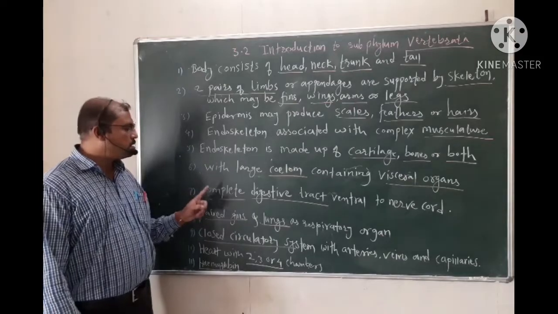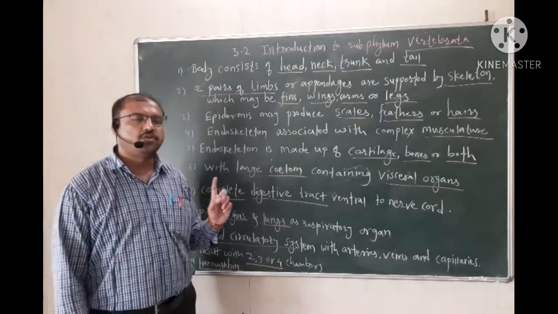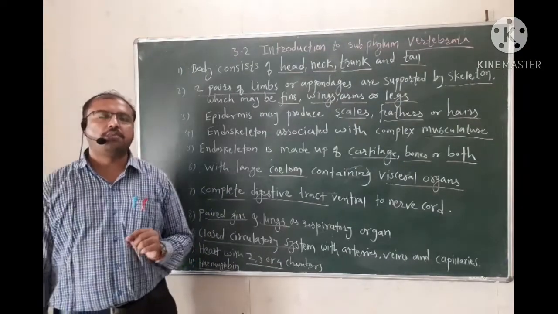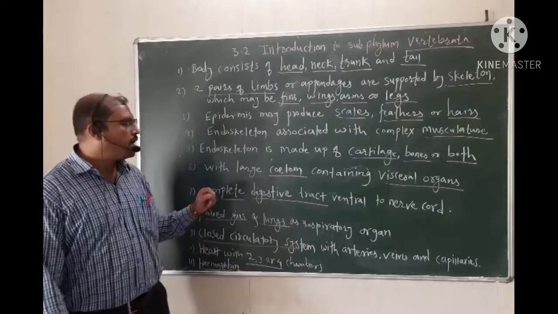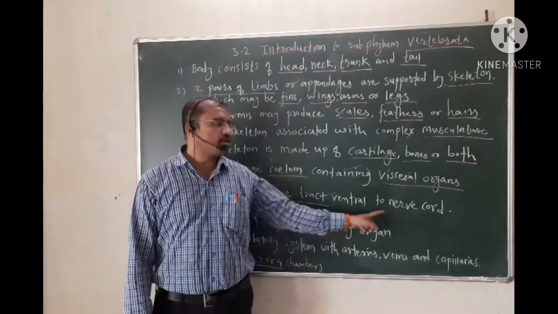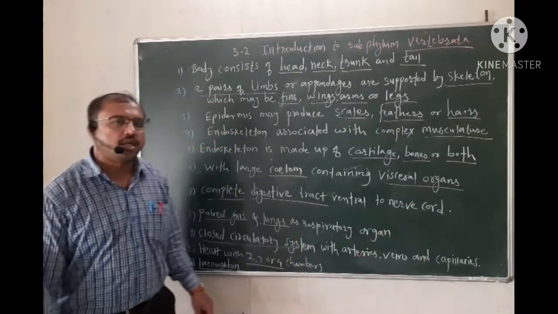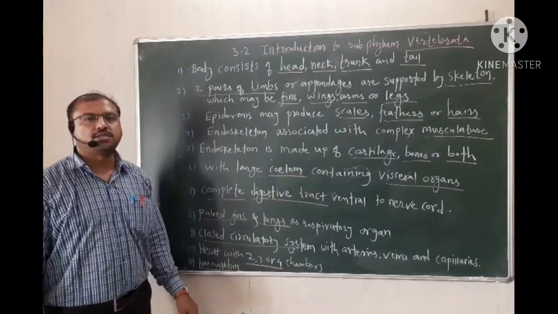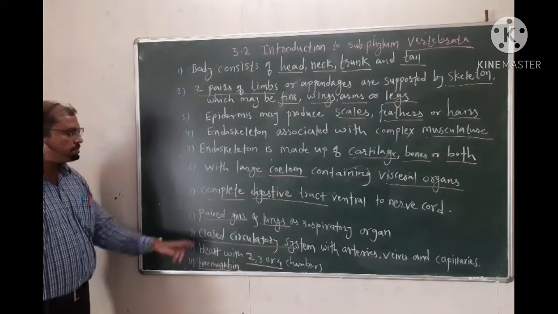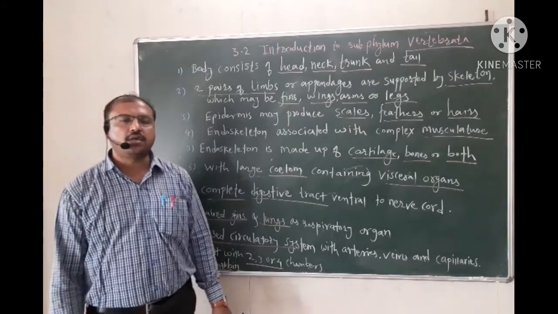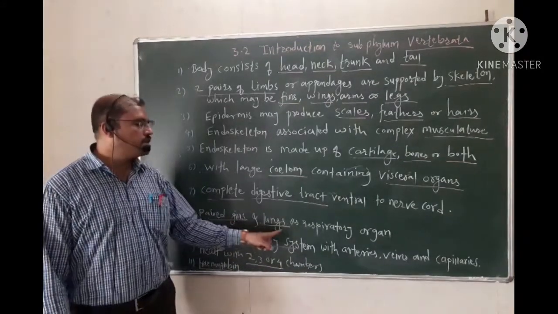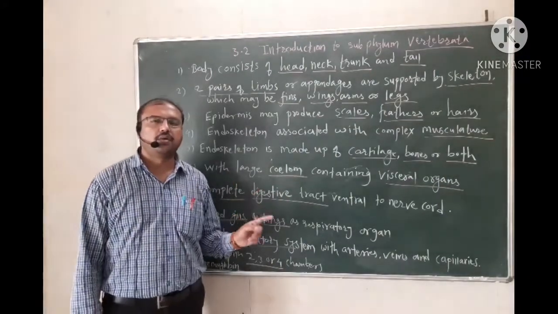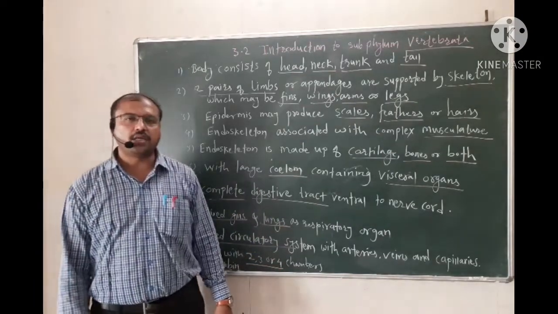In these individuals, the digestive system is complete, having a complete digestive tract or alimentary canal, which starts from the mouth and ends with the anus, and this digestive tract is ventral to the nerve cord. That digestive tract is ventral to the nerve cord, and the nerve cord is dorsal to the alimentary canal. Then these individuals have paired gills and lungs for respiration. Paired gills are present in lower vertebrates, while lungs are present in higher vertebrates.